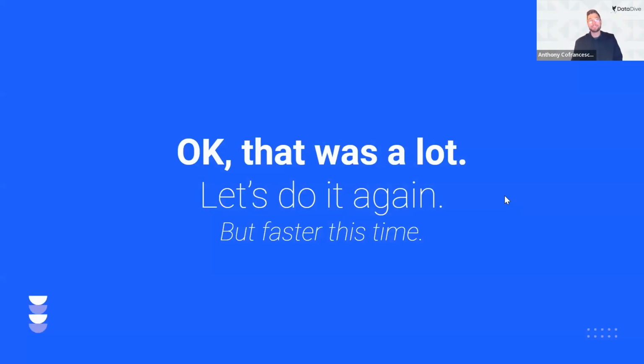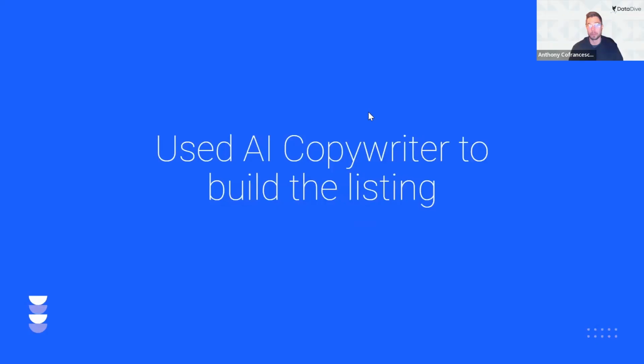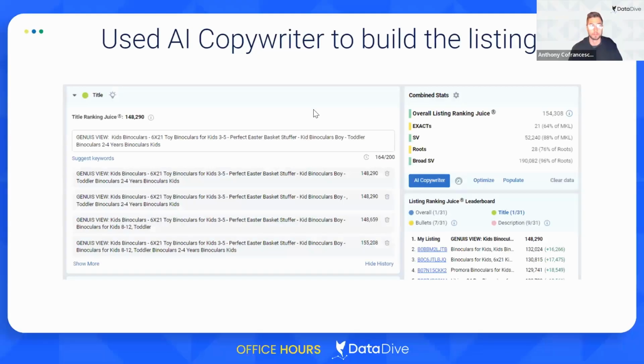Okay, that was a lot. We're going to do it again, but we're going to go a little bit faster and not as much detail and explanation for the other two products. Again, the point with Speed Round is really to just show the workflow. So let's move on to these children's binoculars, and we're going to do the same thing, starting with using the AI copywriter to build the listing.